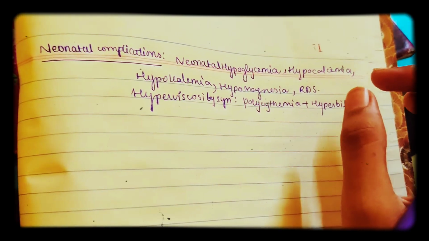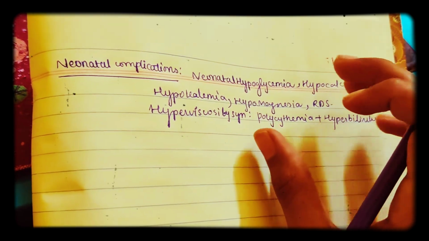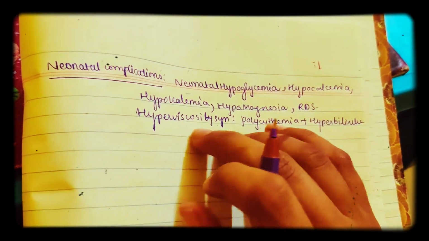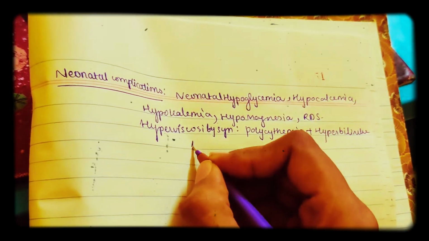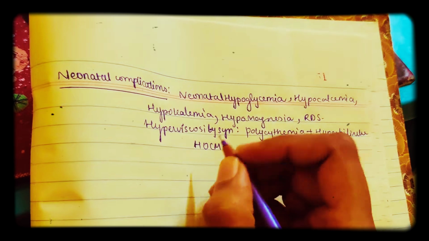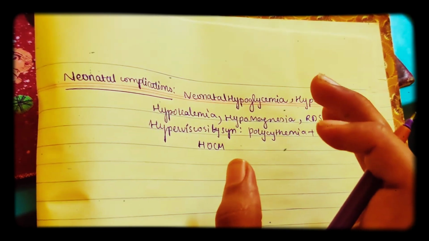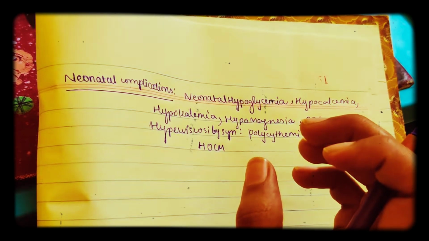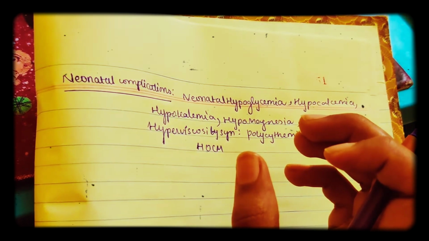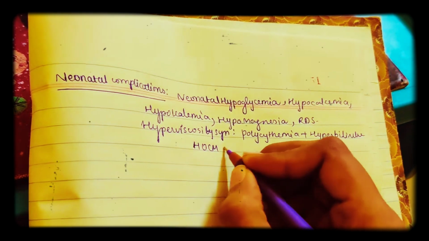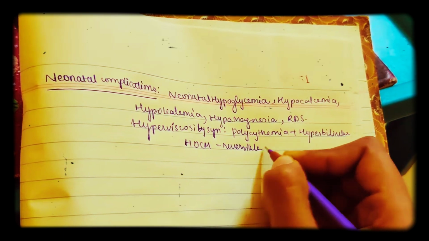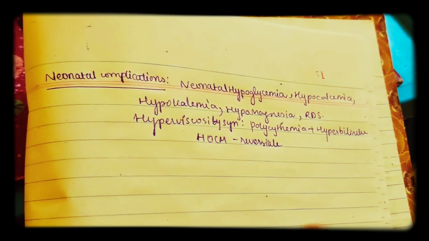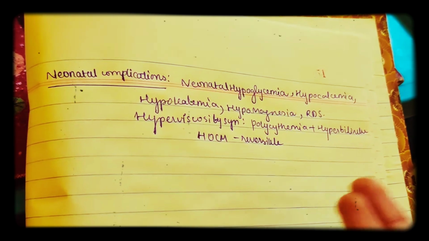That is, bilirubin is very high; with polycythemia the cell count has become very high, and in hyperviscosity the blood has become more viscous. And there is another complication, HOCM, that is hypertrophic cardiomyopathy, which is reversible.